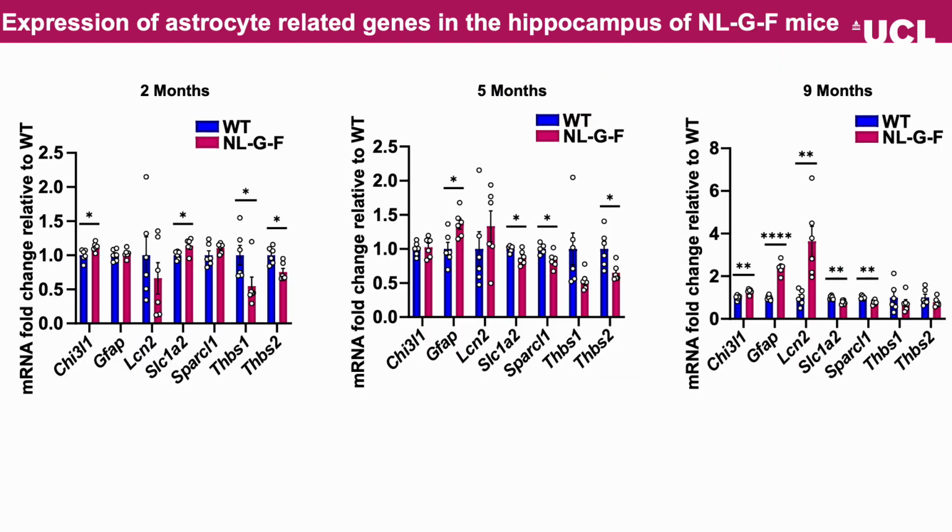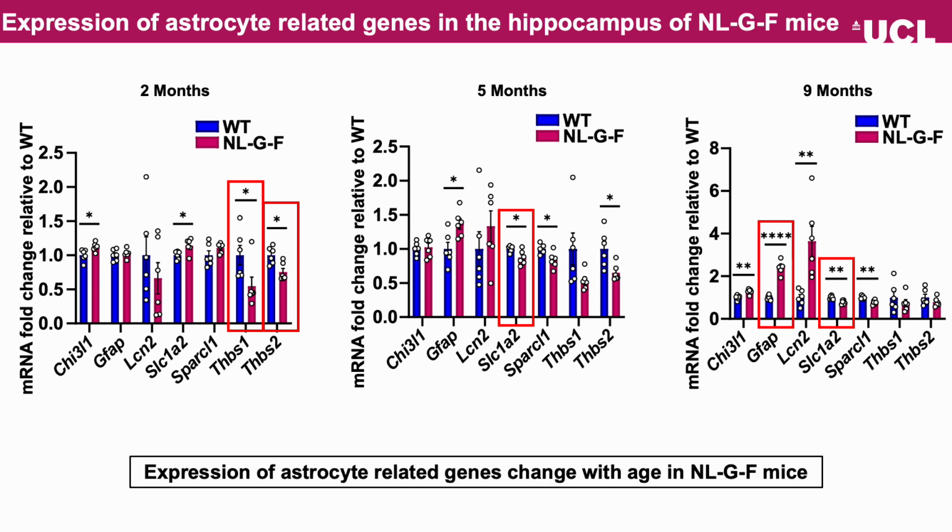Again, at the molecular level, we found several astrocyte-related genes changed with age in NL-G-F mice. Notably, a downregulation of synaptogenic markers thrombospondin 1 and 2 at 2 months, and then from 5 months onwards a reduced expression of the glutamate transporter GLT1, and by 9 months a clear upregulation of GFAP.